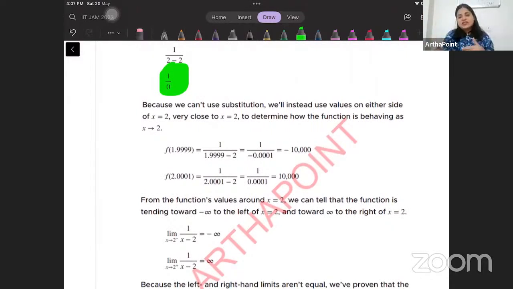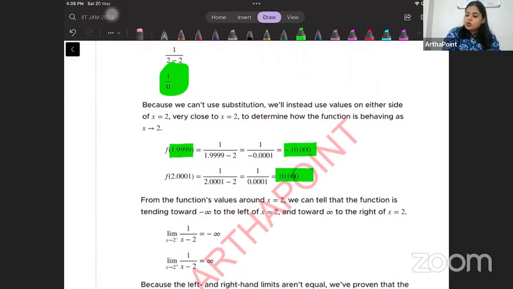When I say left-hand side, it has to be very, very close to 2, but a little less than 2, like 1.99999. So I will get the answer as -10,000 when you put this, right? And when you approach this from the right-hand side, let's say 2.0001, again very close to 2, but greater than 2, you will get 10,000. So again, a very similar situation has come in.